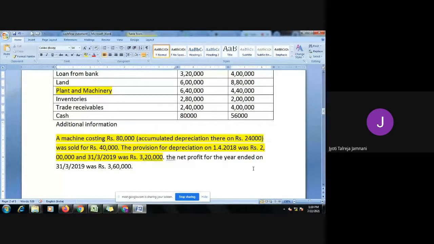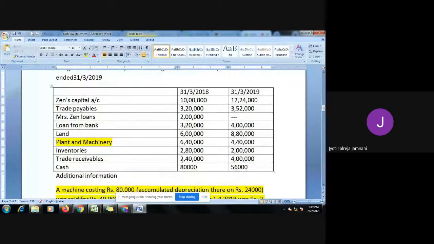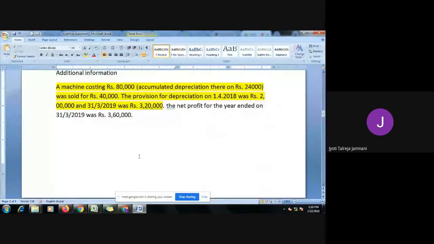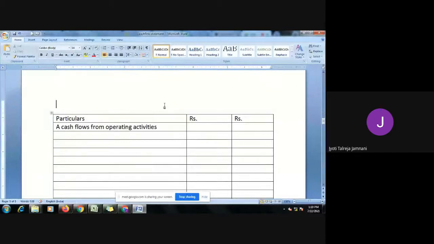The net profit for the year ended is 3 lakh 60. So net profit, we will have to take it directly. Here we don't have it. Now let's go to solve how to solve a cash flow statement. So this is how a cash flow statement will look like.